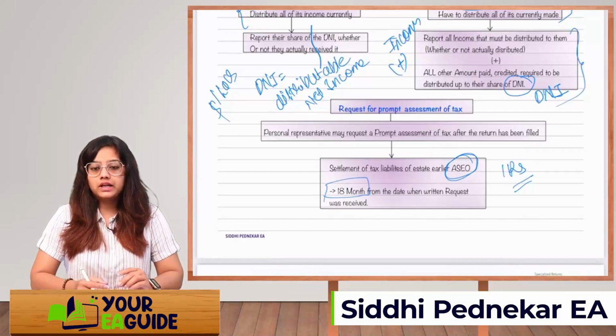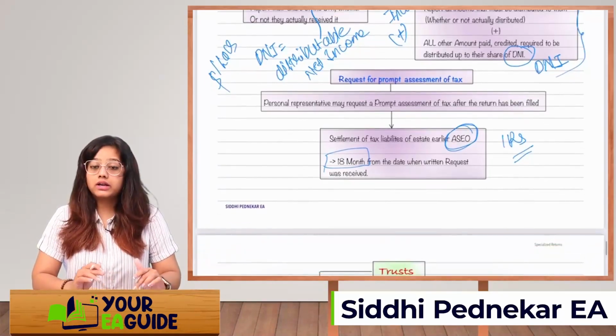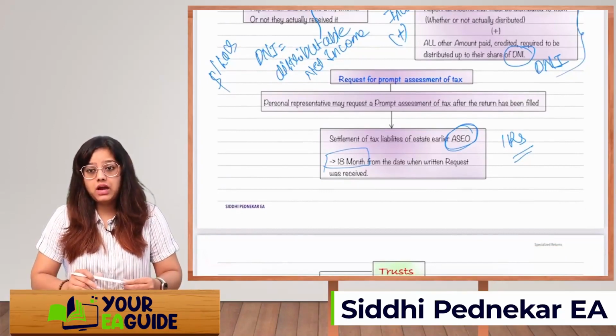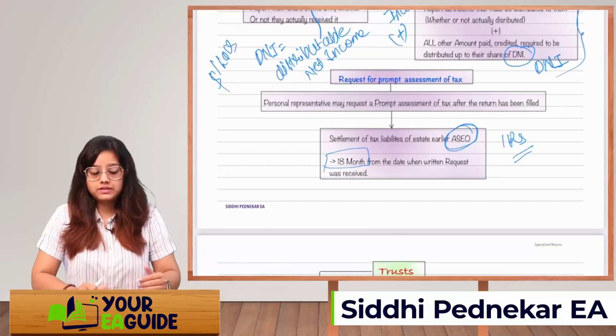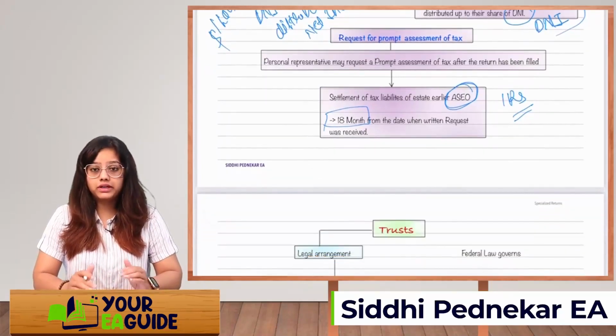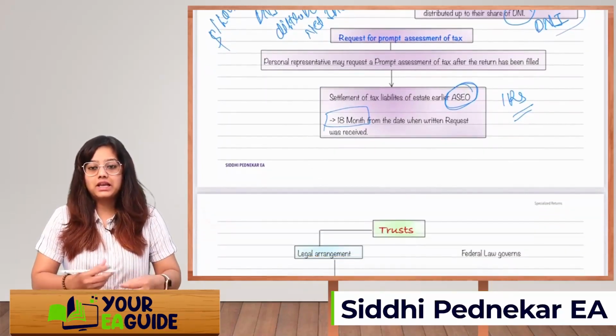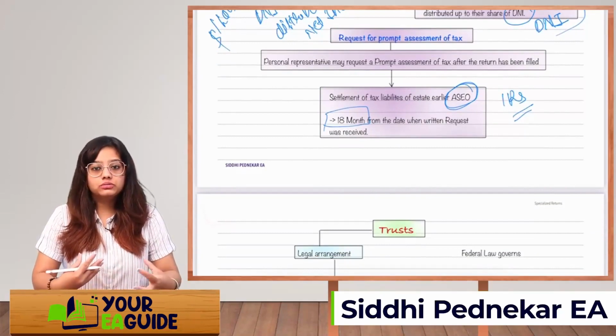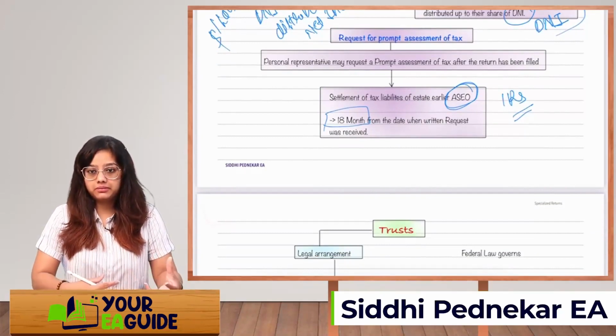Settlement of tax liability of the estate earlier, it means what, within 18 months from the date when the return request was received. The IRS can assess the tax within 18 months from the date when you are requesting the IRS to make the assessment.